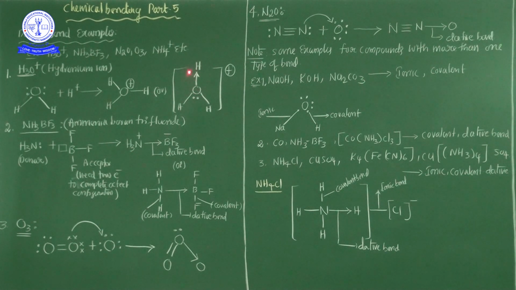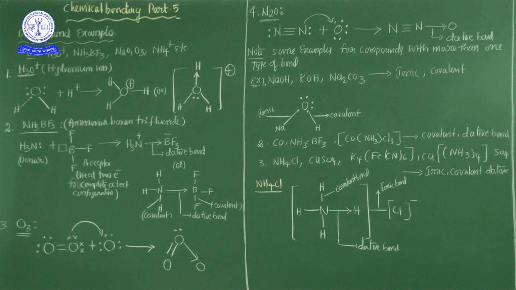So this is the most important. Hence H+ is added, and this ion's name is hydronium ion. My question right now, my dear students: in the hydronium ion, what kinds of bonds are present? Covalent bonds and a dative or coordinate covalent bond. Covalent bonds are between oxygen and two hydrogens along with one lone pair of electrons, and a dative bond is present between oxygen and the third hydrogen.